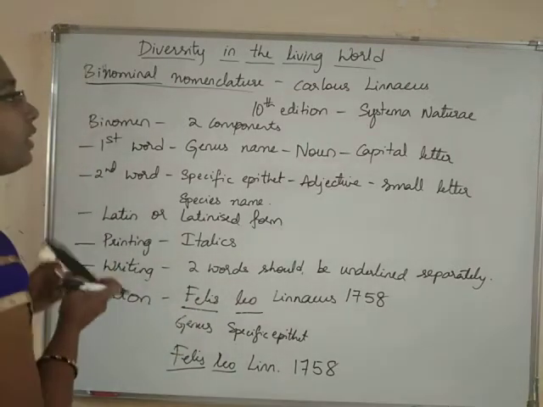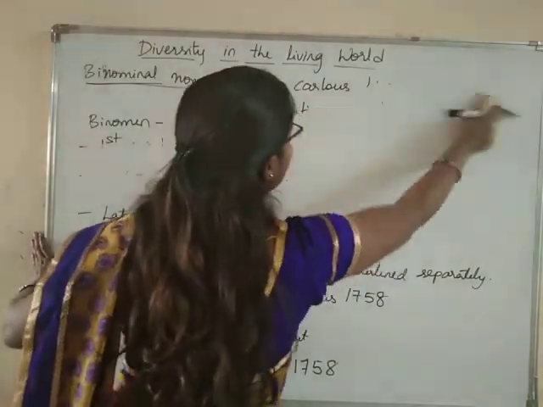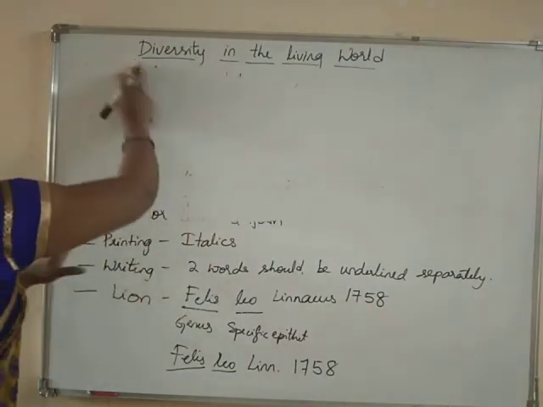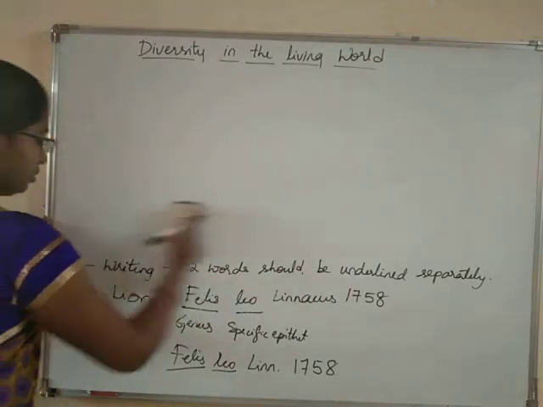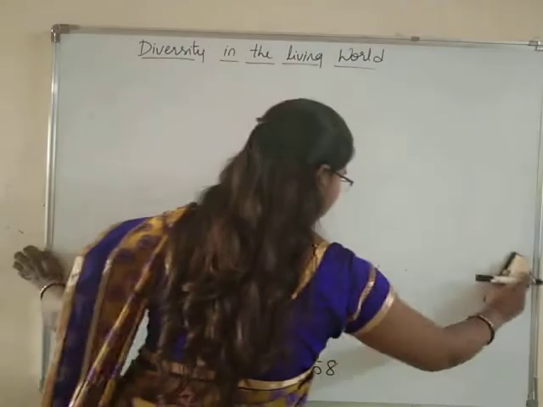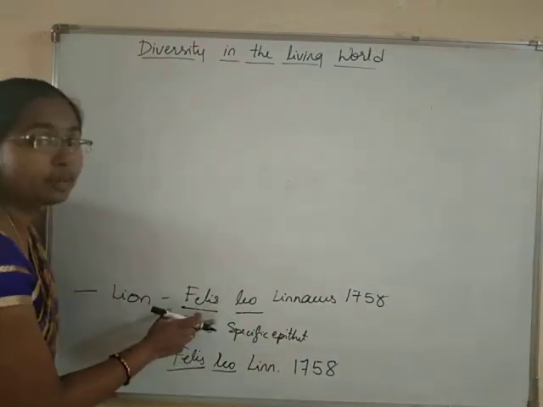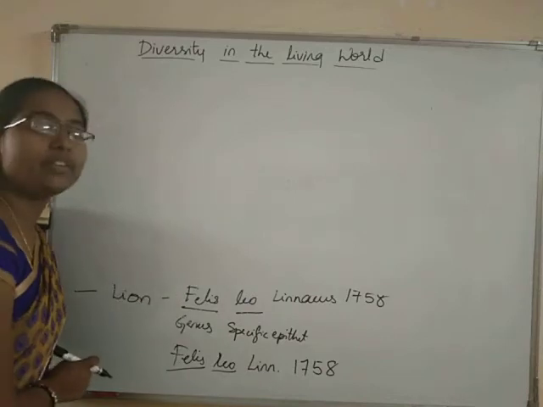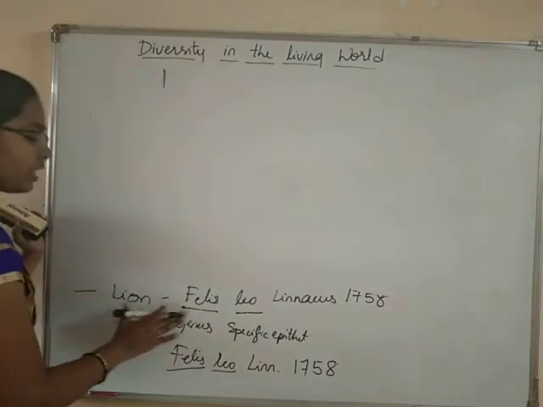We can do one thing. I am just erasing the upper part. If we find that this particular species is not belonging to the genus into which it is actually included, we can write the original name of the lion.